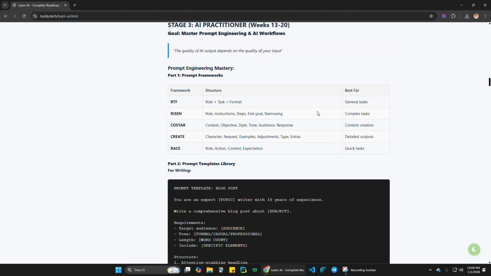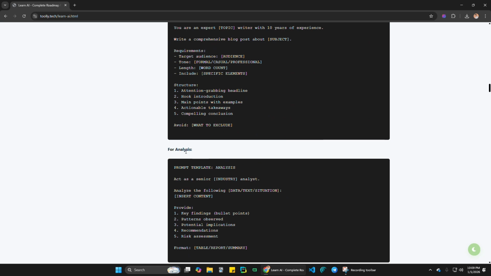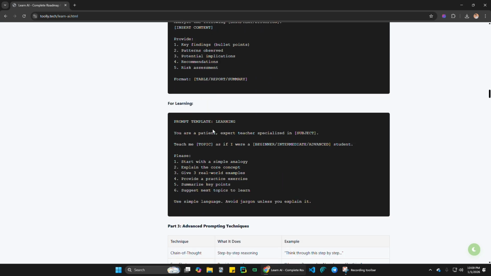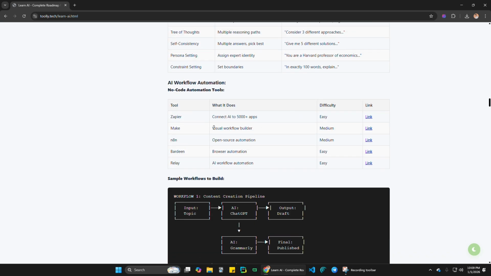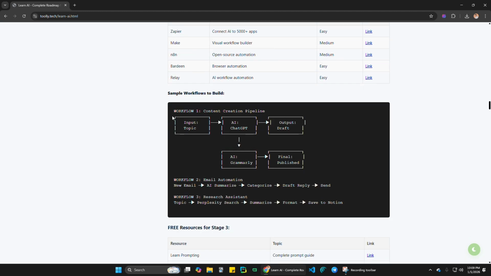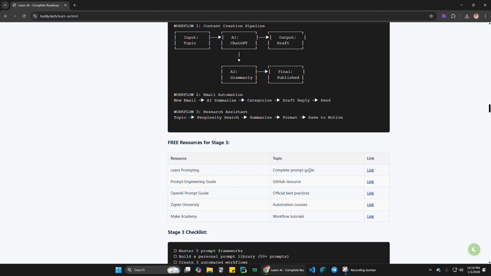Here is content creation, detailed output, and quick output tasks. Here is everything for analysis and learning, short and step by step. You can do that, and you can also do that. Content AI. Here is the workflow, how you can build a learning prompt.